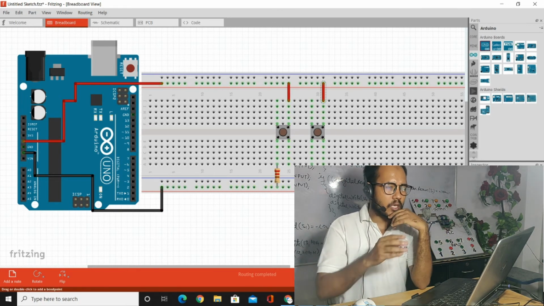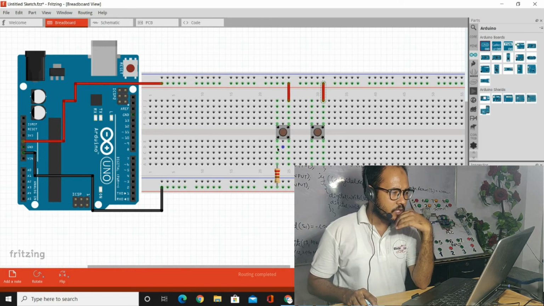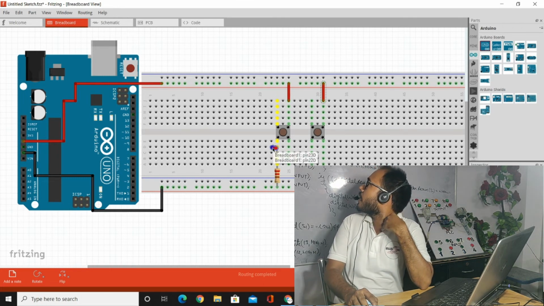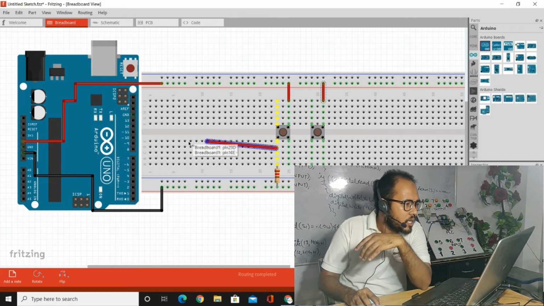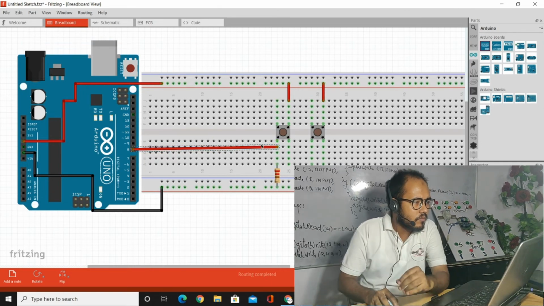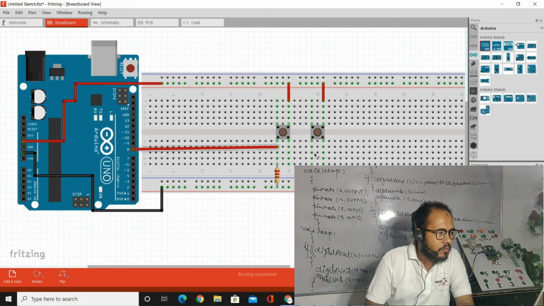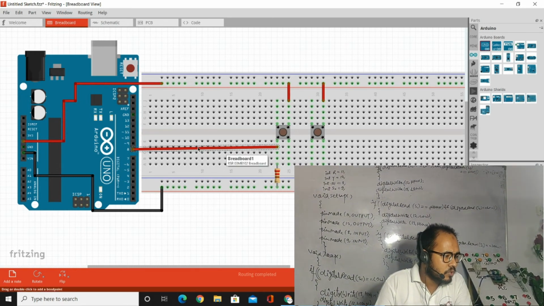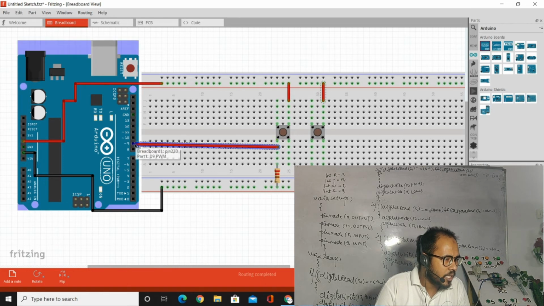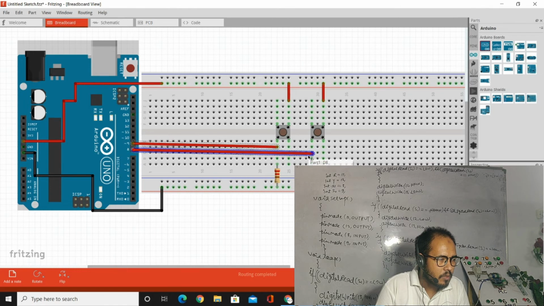And now we have to connect to the output. The output is going to connect with the input, with the 8 number and 9 number. It must be connected to the 8 number, and the second one must be connected to the 9 number. So we have to do this a little bit conceptually. That is going to connect to the 9 number, and that's connected to the 8 number.